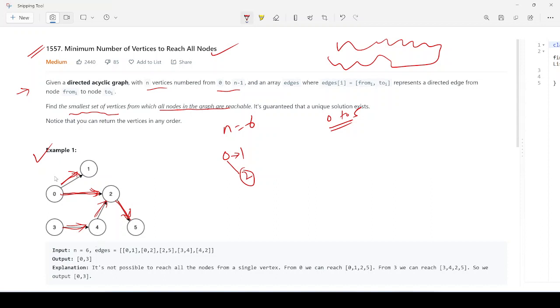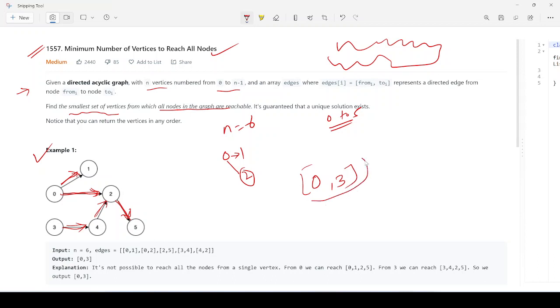But from 0, if you consider here 0, we are going 0 to 1, 0 to 2, 0 to 5, right? We are going like this. So we can go like this, right? And from 3 we can reach 4, 2 and 5, right? So we can say that in both, the common nodes are 0 and 3, right? The smallest vertices we have. So these vertices can reach almost all the nodes, as you can see.